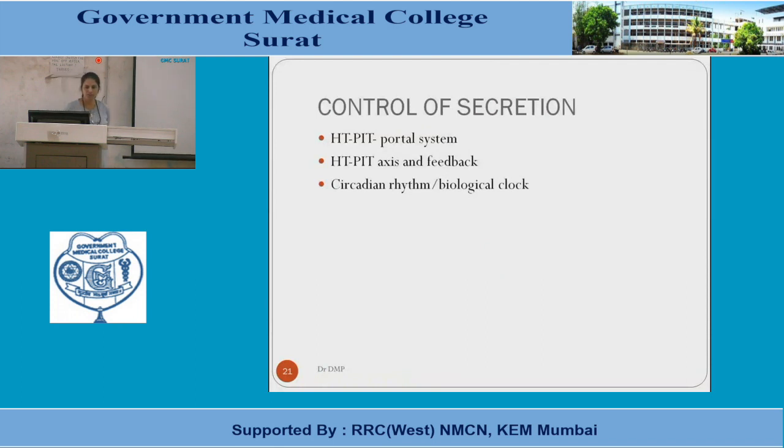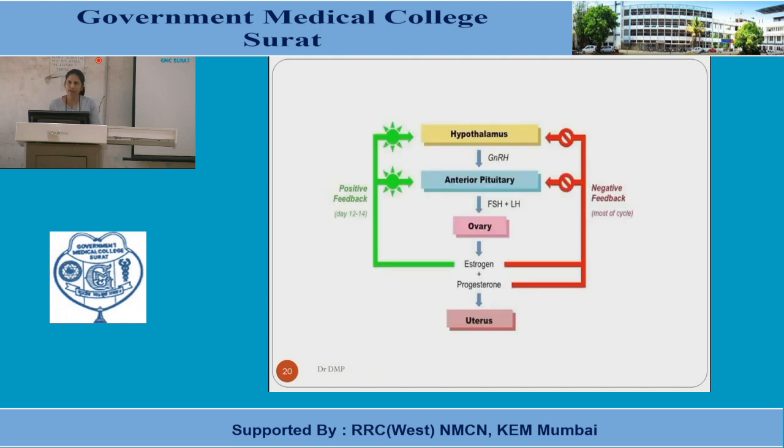Another is the neuronal secretion or the axis which is known as the hypothalamo-hypophyseal endocrine gland target cell axis. So in the previous picture we have seen, under this axis, the signal starts from the hypothalamus. It sends impulses to the anterior pituitary. Anterior pituitary sends impulses to the ovary.